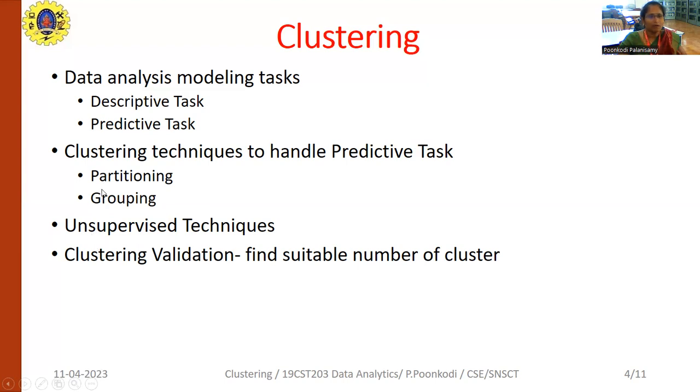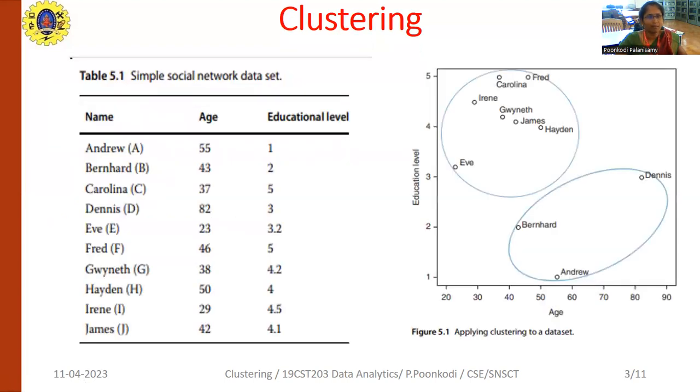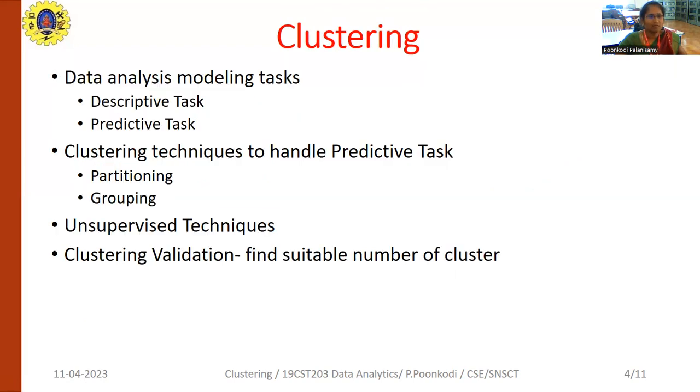This partitioning and grouping will be validated using clustering validation, to find a suitable number of clusters. The number of clusters may be extended or reduced. In our previous slide, the 10 contacts were categorized into two clusters, and we will validate that with the help of clustering validation.